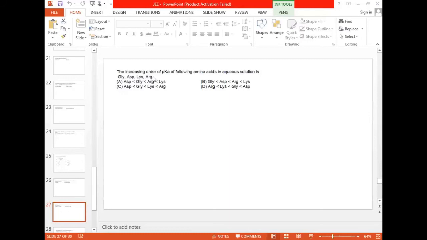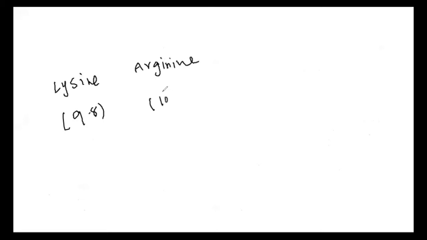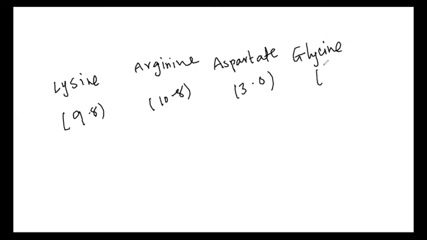Now I'll be giving the pKa values. This type of question is difficult, remembering all these things is difficult. For lysine, we can write the pKa value like 9.8. For arginine, that value is 10.8. For aspartate, we can take the value as 3. Whereas for glycine, its value is 6.